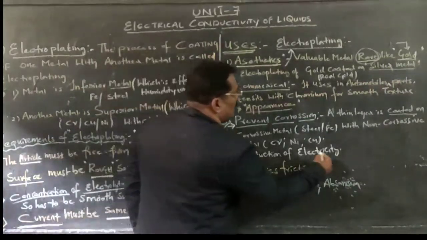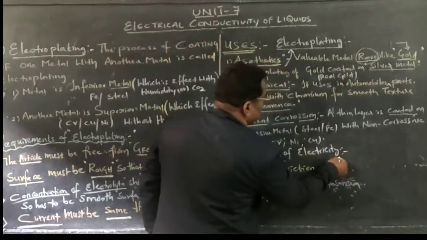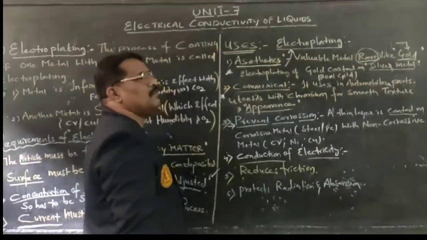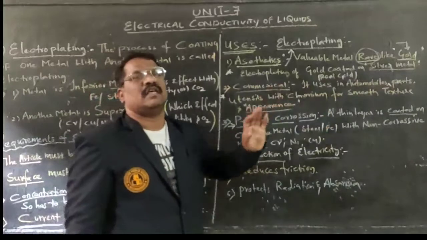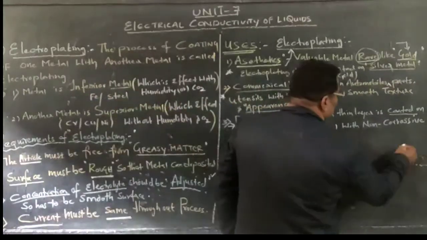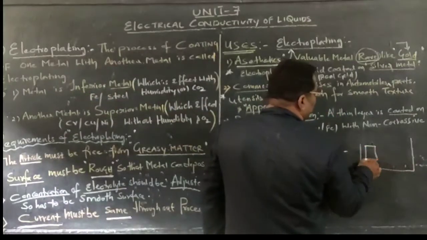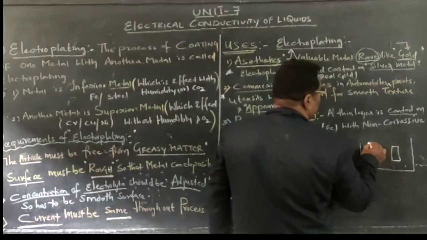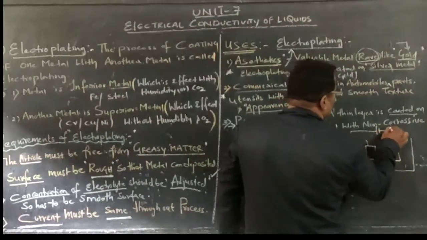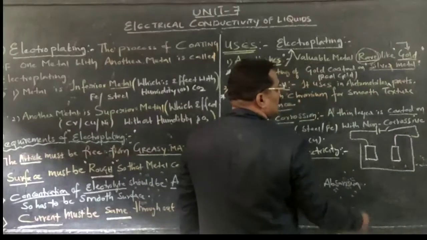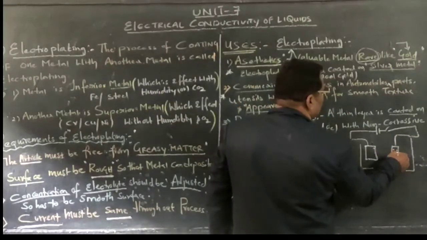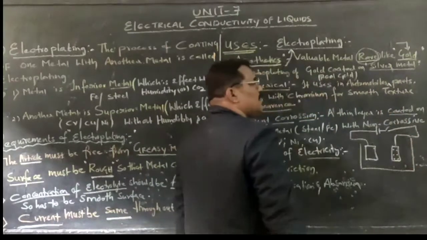Next usage is conduction of electricity, meaning the electrolytic process. If I take a beaker, within that beaker I take a copper plate and a zinc plate connected to a battery with a tap key, so that copper deposits take place on the surface of zinc.